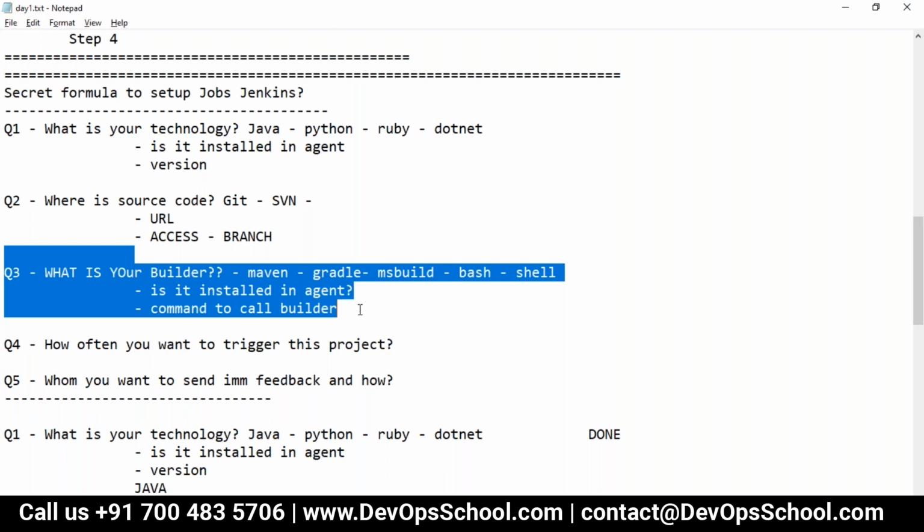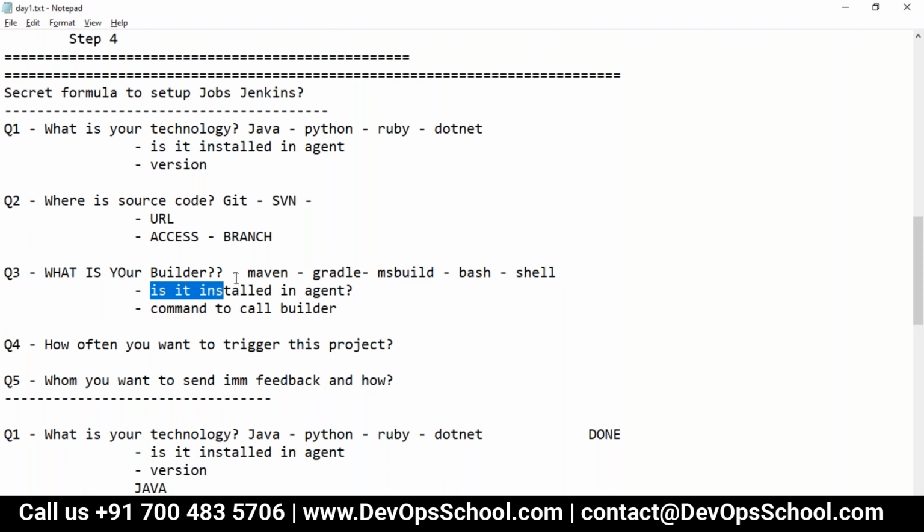So you need to understand that, and you have to ask whether the builder is installed in the build agent or not. When I say Maven is installed in the build agent or not, Gradle is installed in the build agent or not, all these things. And the command to call that builder. How do you call that builder?